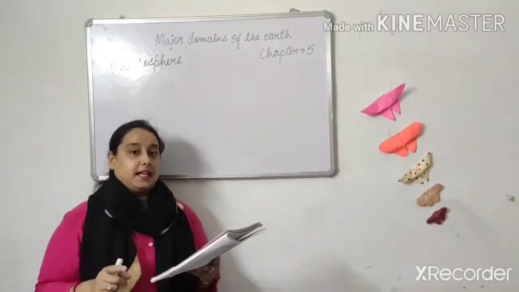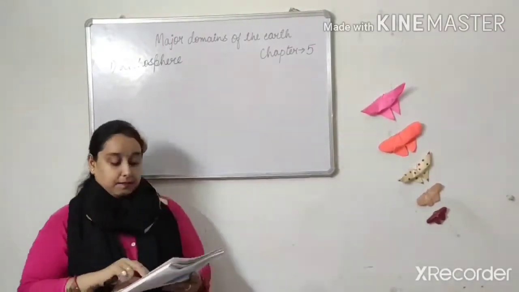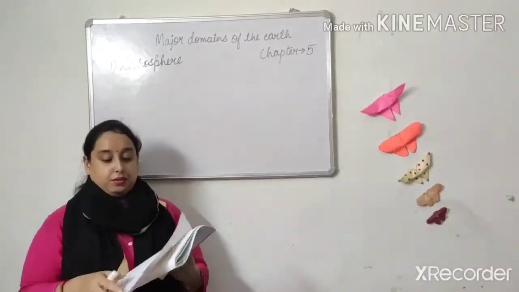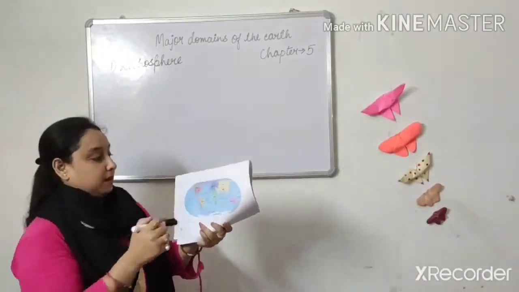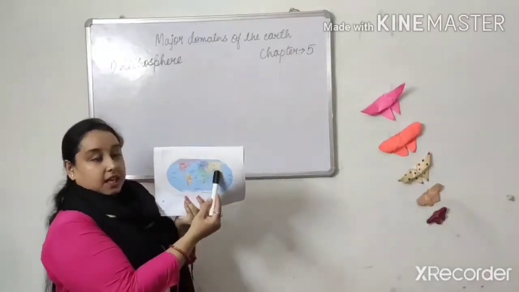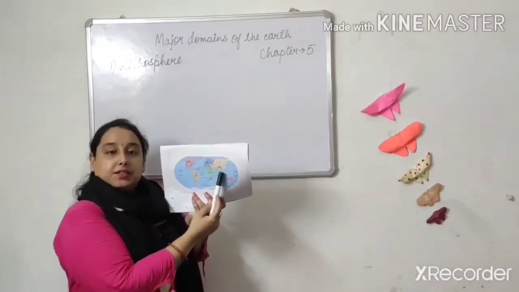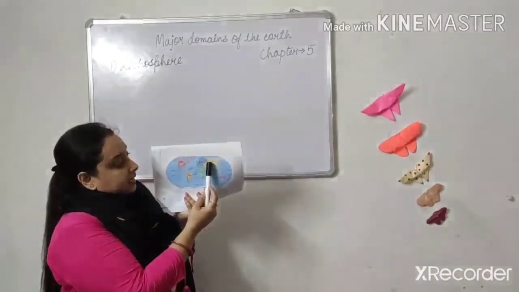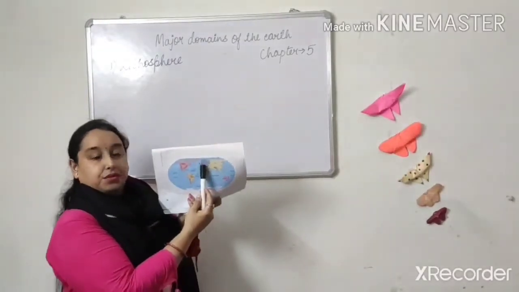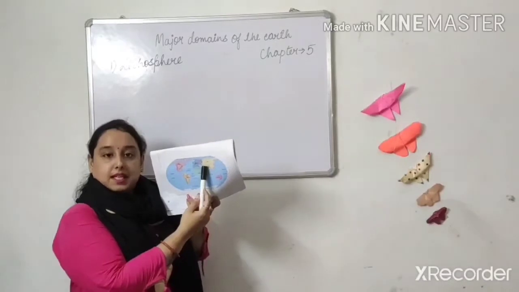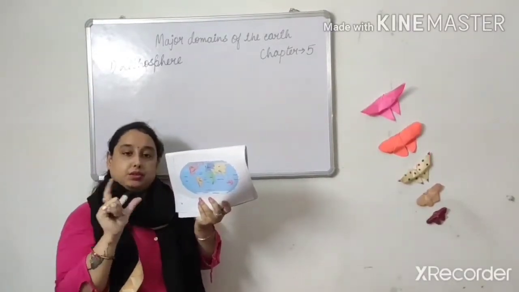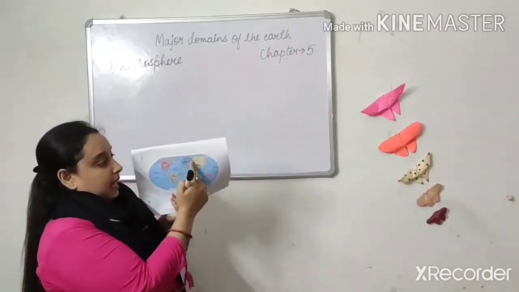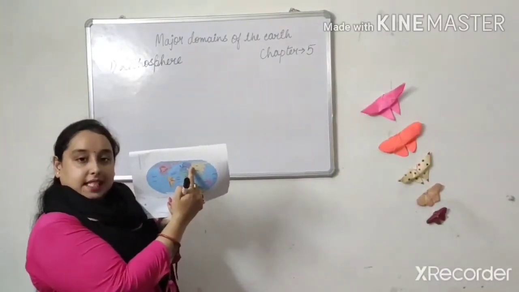Means Europe and Asia. I'll show you in this map. See, this is Asia. That yellow portion is your Asia, and it passes through this Europe. ठीक है, यूरोप से भी कनेक्ट हो रहा है ना. तो ये दोनों जो कॉन्टिनेंट्स हैं वो थोड़े बहुत आपस में मिले हुए हैं, as you can see in the picture.